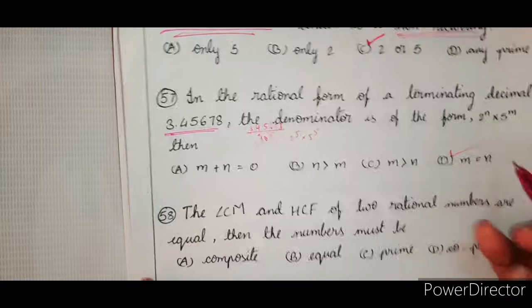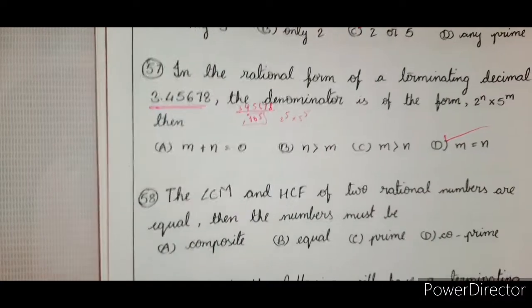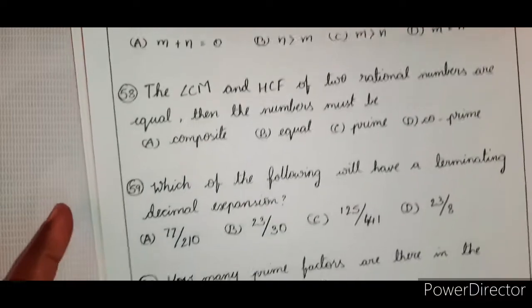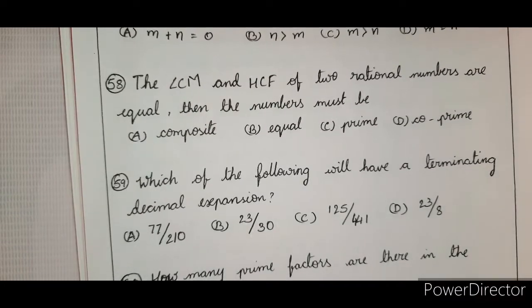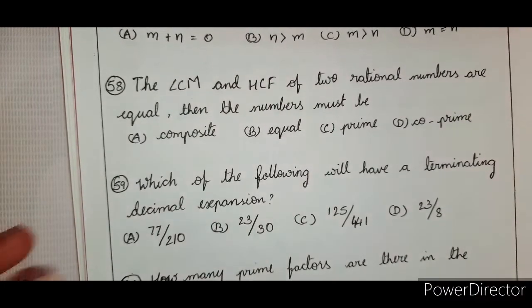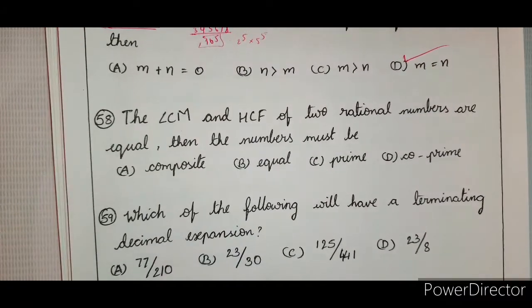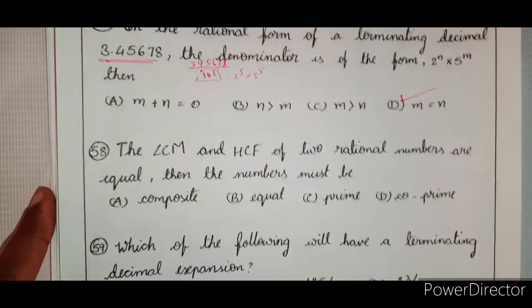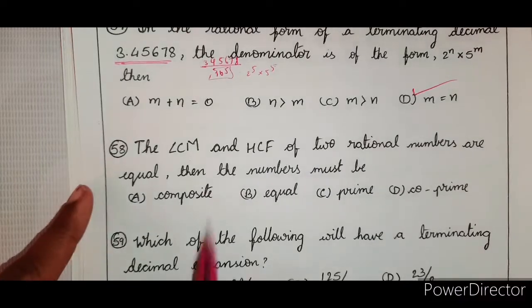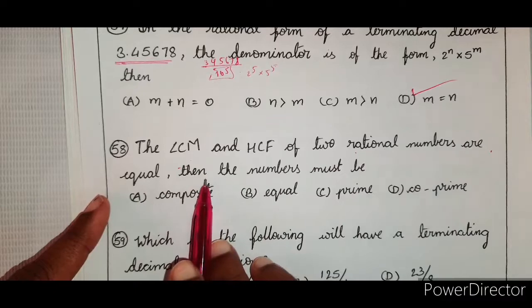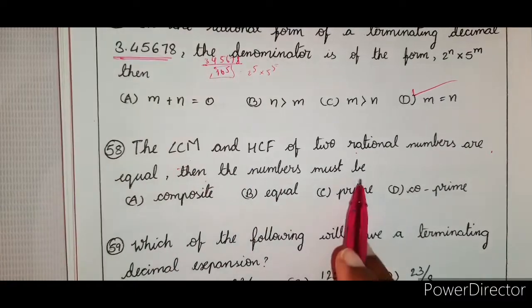So check for that one. Got it. Finished. M is equal to n. Right? So now the LCM and HCF of, so wherever you want, please pause for a moment and then note it down, or just pause for a moment and think whether the explanation given is satisfactory or not. The LCM and HCF of two rational numbers are equal.